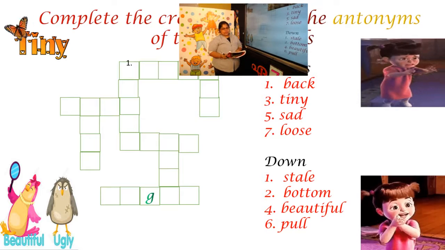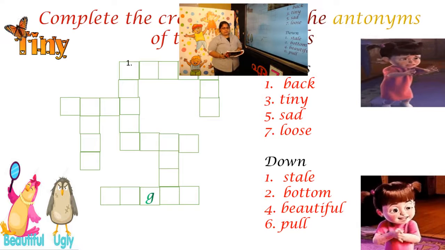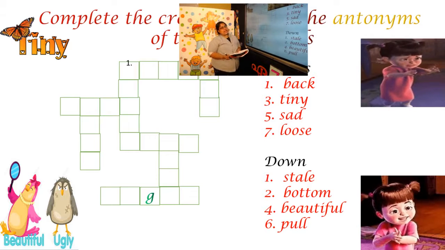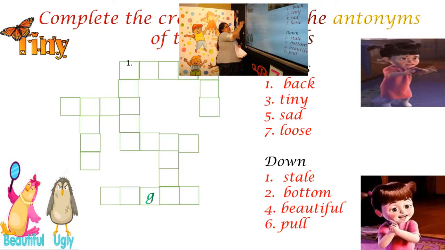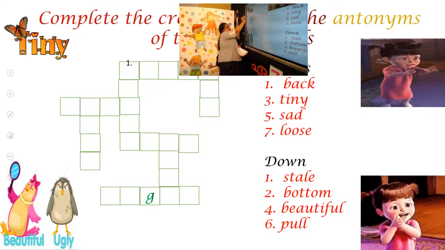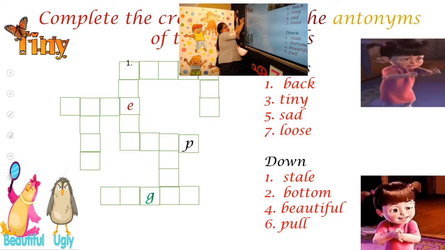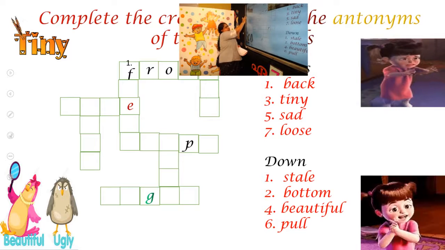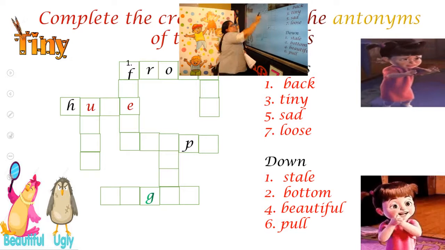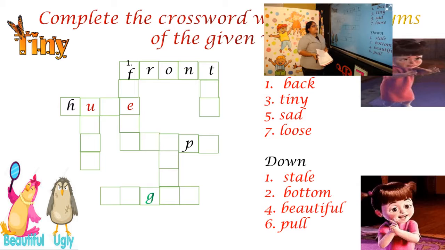Yes, look at the first one, across. We can do the across ones first. Look at the first one. What is that? Back. So what is the opposite of back? What is the antonym of back? Yes, back is front. Can we write? What's the spelling of front? F-R-O-N-T. So the opposite of back is front, right?